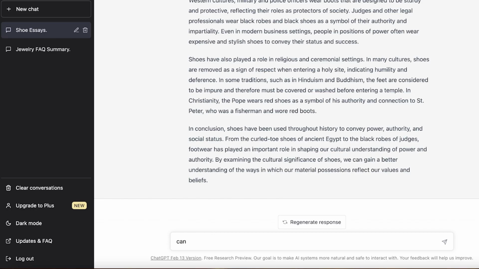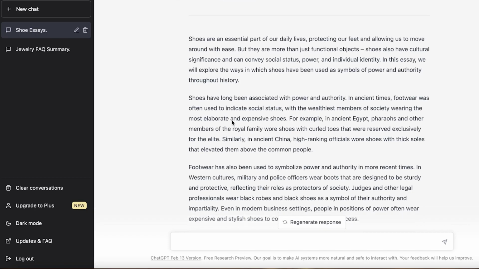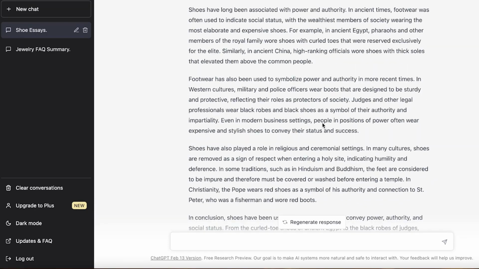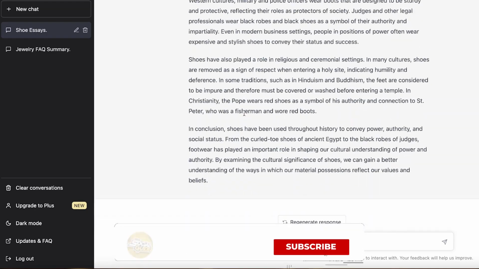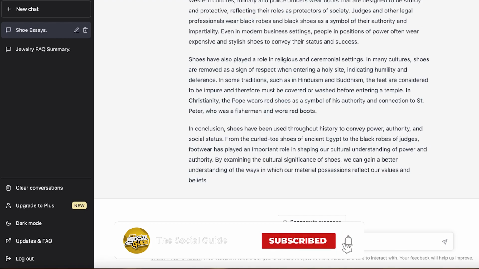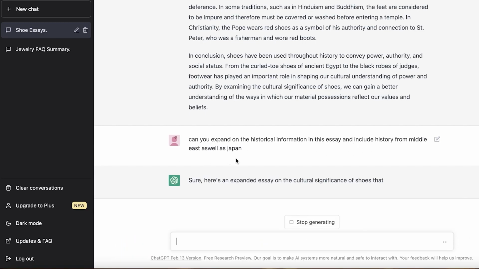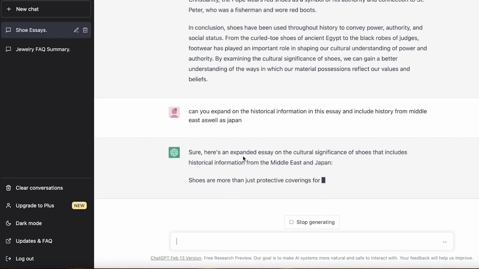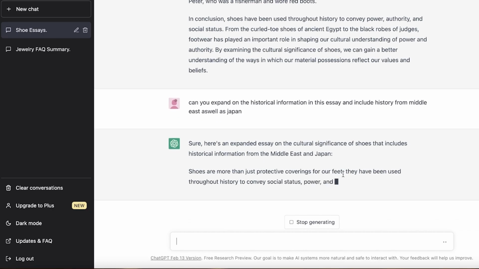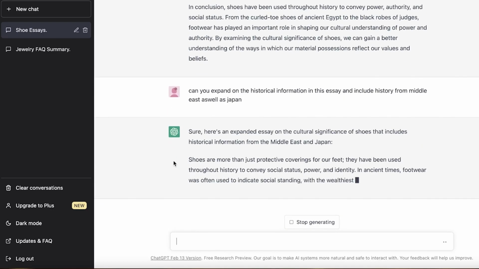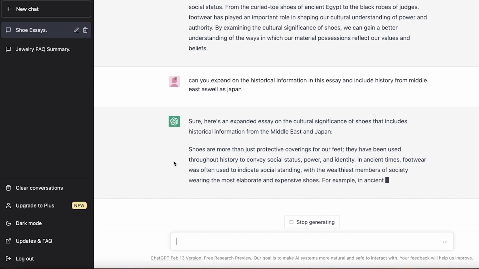So what I can do is ask it to expand on the second paragraph, which is the one with the historical information, or I can just ask it to expand on the historical element. So, can you expand on the historical information in this essay and include history from the Middle East as well as Japan? Now, you can see it's going to start adding more information, and I can just cut and paste it onto the essay.